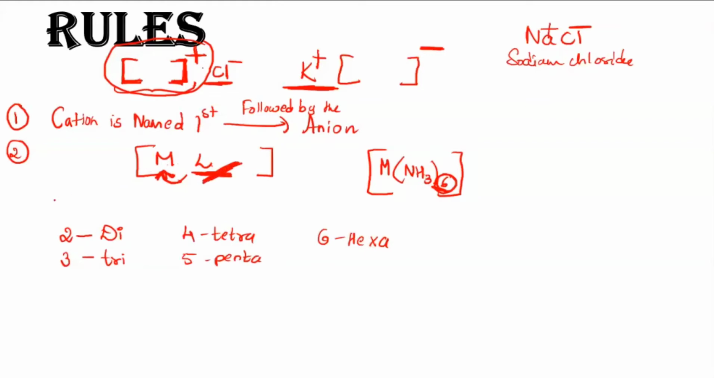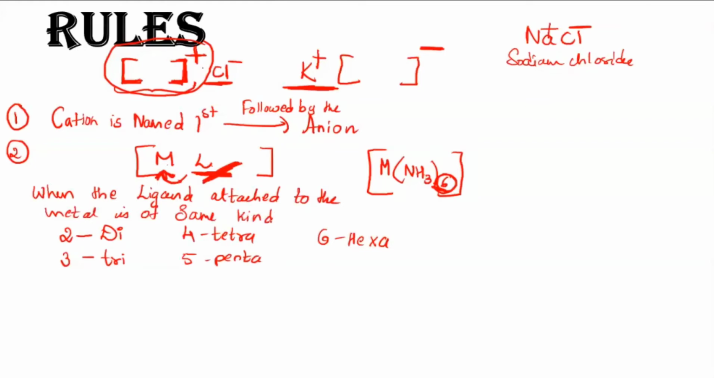So now I will just write: when the ligand attached to the metal is of the same kind, then the prefix, for 2 di, for 3 tri, for 4 tetra, 5 penta, 6 hexa, 7 hepta, like that, is used. So that's if you are having the same. Let's go for the next one.